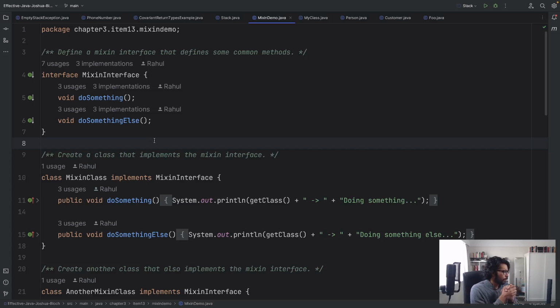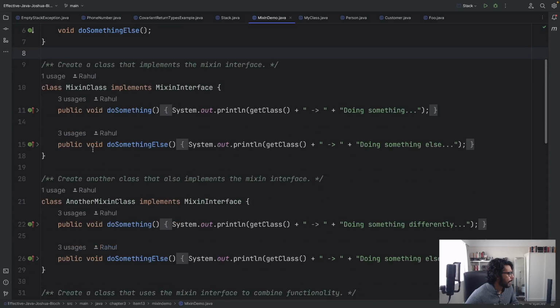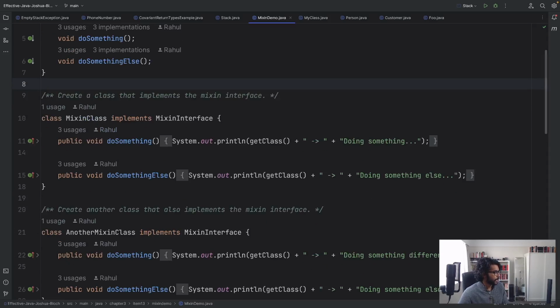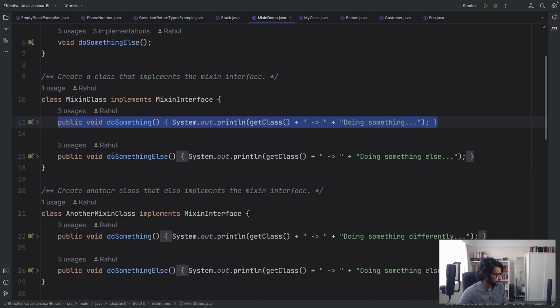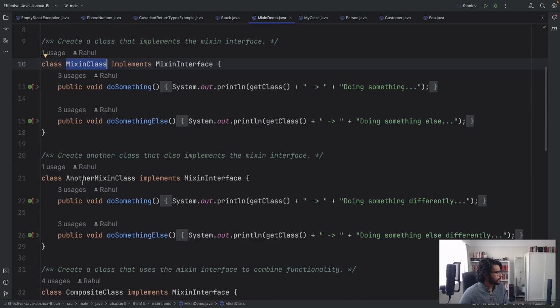So in this demo, what we have here is an interface called Mixin interface, where there are two methods defined: do something and do something else, two void methods. And then we have a Mixin class that implements this interface and gives a solid implementation of these methods.